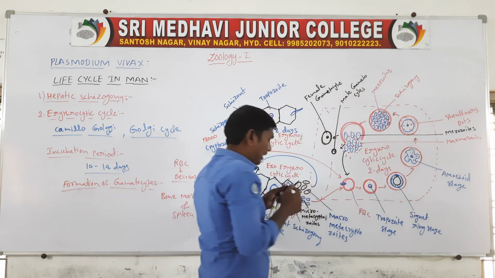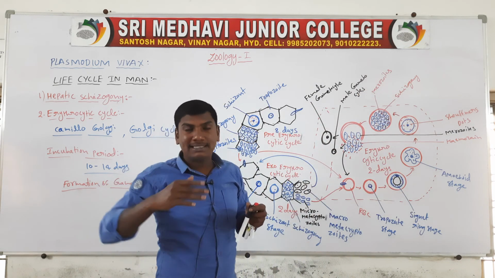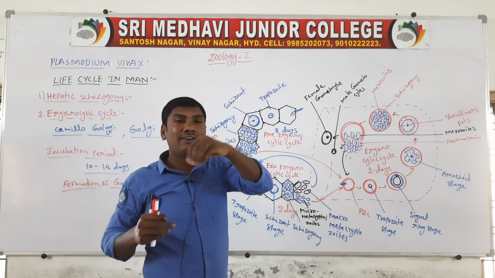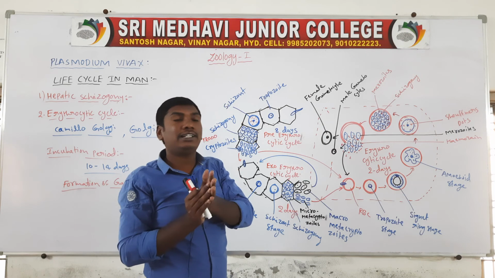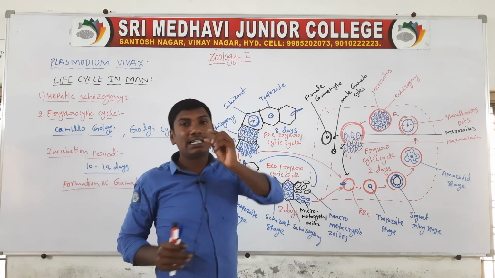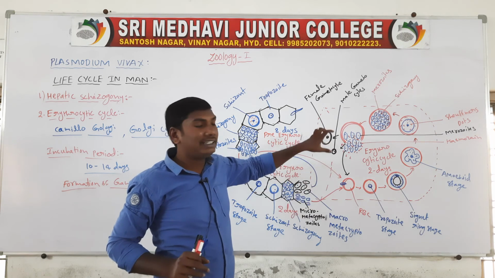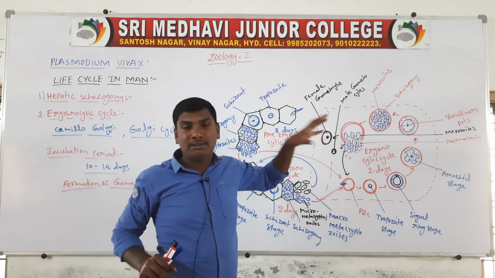So the final step, with the red blood cell count decreasing, they convert to gametocytes in the bone marrow and spleen. They are present in the blood of human beings.